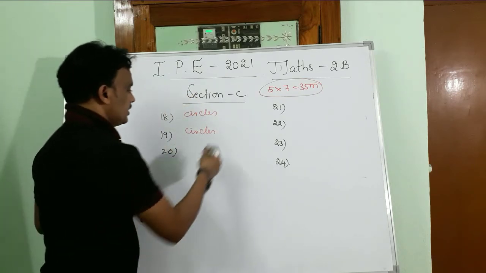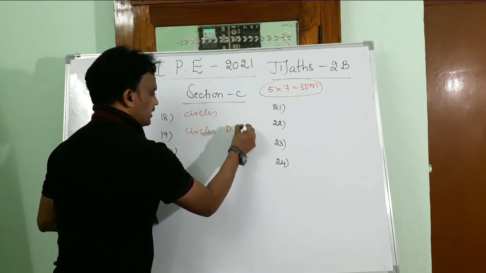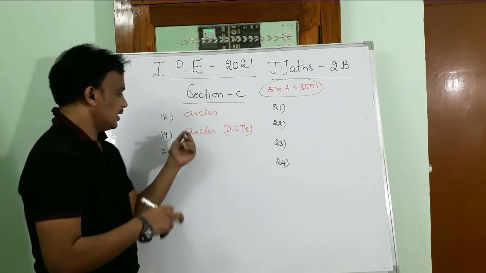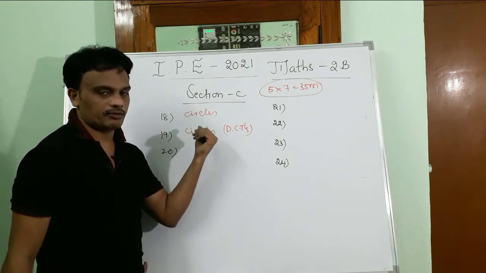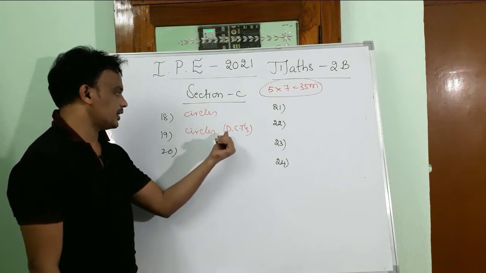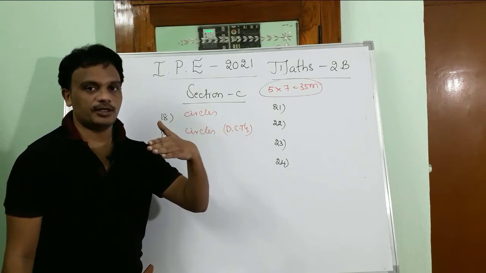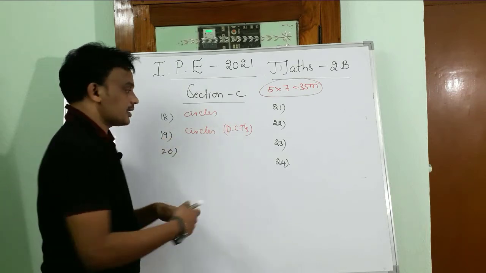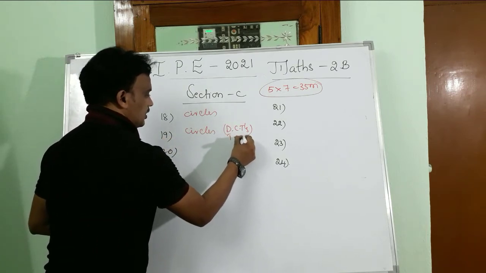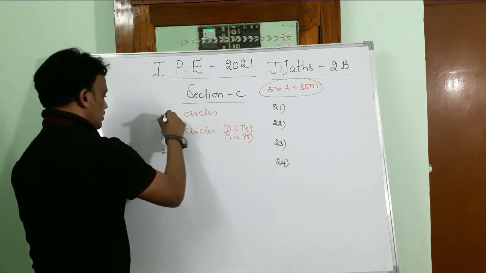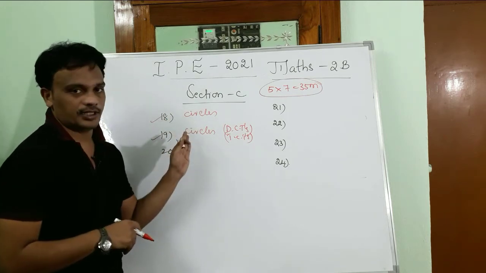And from the 19th one, direct common tangents. When 2 circles are given, first we should find the positions of the circles, after that we are going to find the direct common tangents. They may be direct common tangents or transverse common tangents, they may ask like this. That is about the 18th and 19th from the circles.